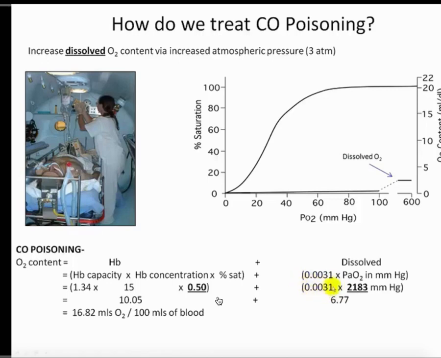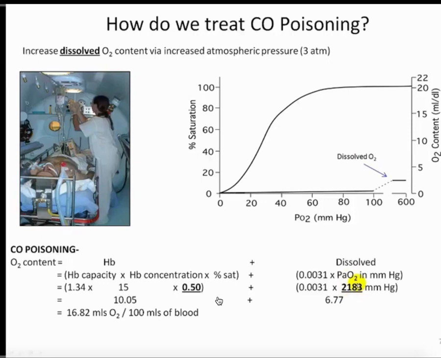But as it turns out, with this very poor solubility, we can, by increasing the atmospheric pressure and putting them in a hyperbaric chamber, increasing the overall pressure, let's say 760 times 3, we'd have to subtract away our water, and from the alveolar gas equation we'd have to consider our CO2, but essentially we're going to end up with a PaO2 well over 2,000 millimeters of mercury. And so if we say 2183 times the solubility, it's going to give rise to 6.77. And this is significantly higher than the 0.3 number that we usually see under normal conditions. So we've gone up quite a bit.